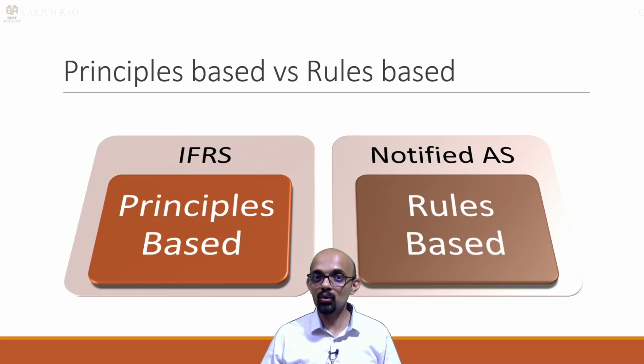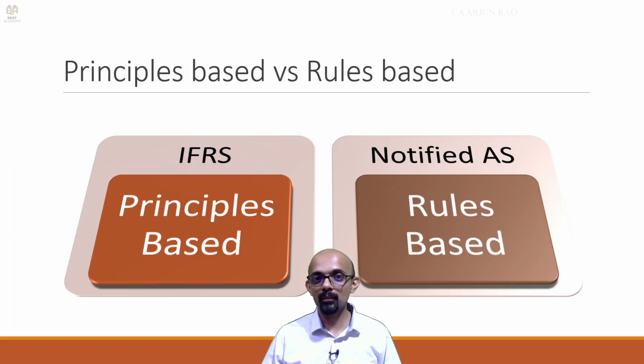But if it is rules based, that standard will tell you this is how you have to calculate fair value. This is the only way to do it. So for example, there may be a provision that says use the value given by a third party valuer only, don't use any other model, right? That would be an example of rules based.